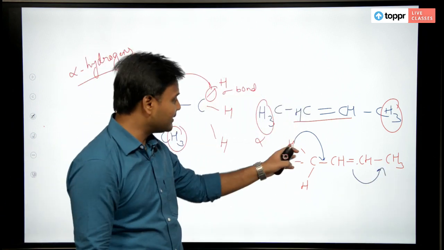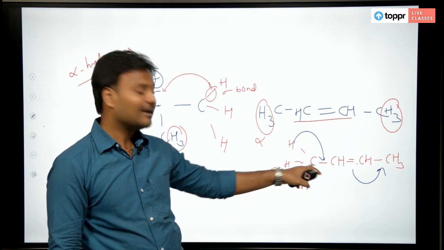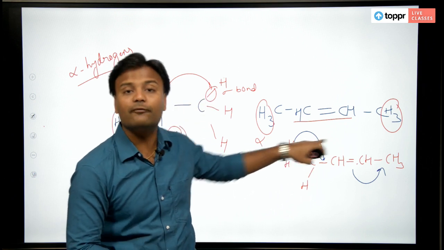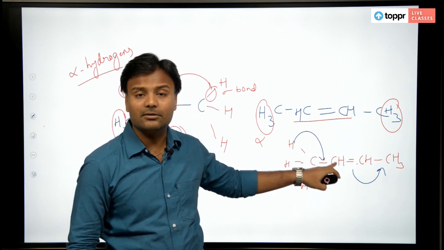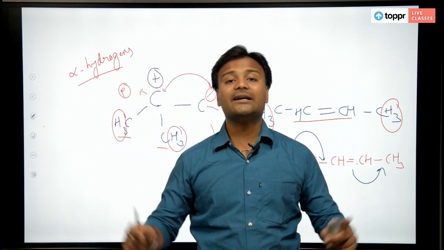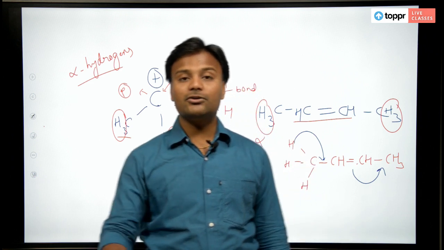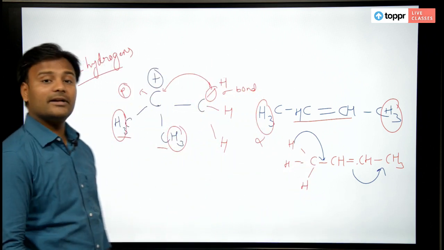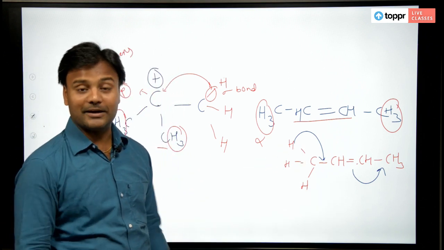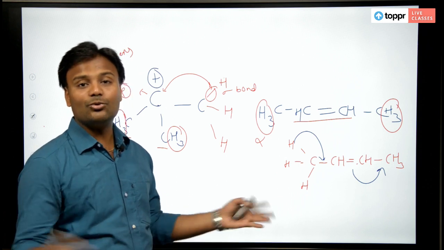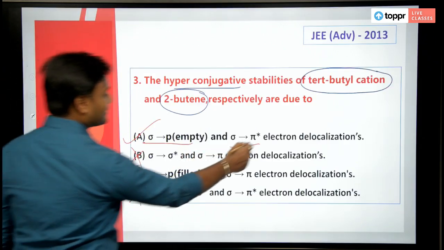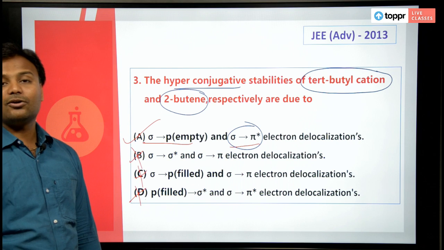So, upon delocalizing, what happens? There is no bond between the carbon and hydrogen after delocalization of sigma electrons. That is the reason why hyperconjugation is also called no bond resonance, because the sigma electrons are lost. If a pi bond is lost, you will still have one sigma bond, but if a sigma bond is lost, there is no bond between the carbon and hydrogen. That is the reason why here it is sigma to pi star electron delocalization.